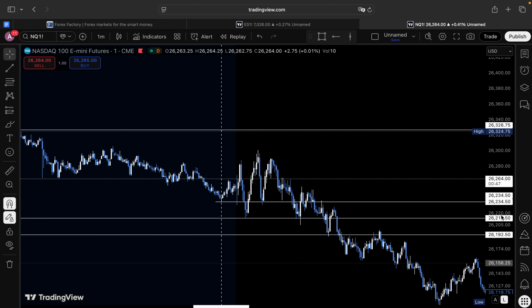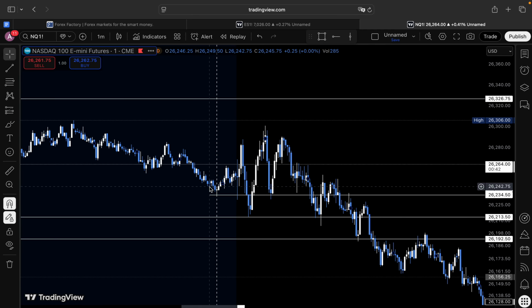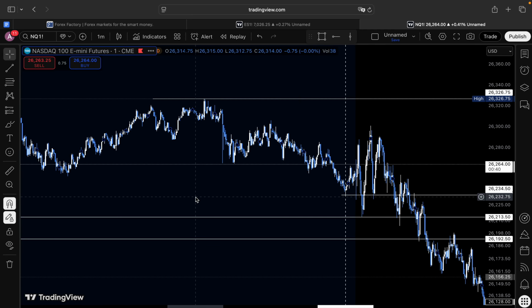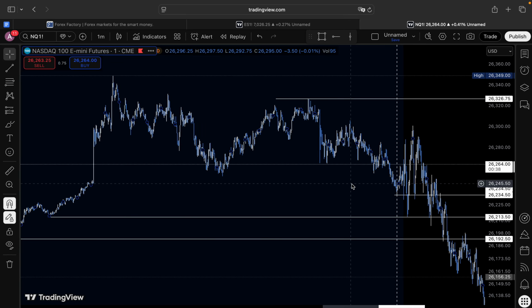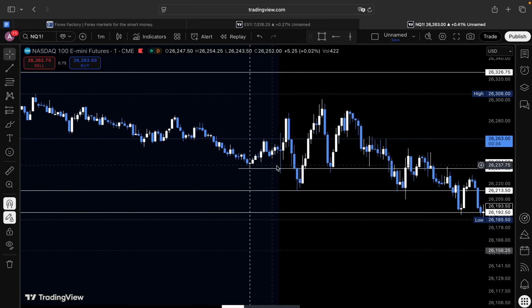The reasoning why I didn't take a trade on NQ was because we were bullish on both time frames, right? So we're waiting for a 5-minute sweep of liquidity within a 5-minute, 15-minute imbalance, which we did have one over here. But in the motion that we did sweep these 15-minute lows here, we wanted to wait for a 5-minute break of structure, right? Keep in mind that it's already 6:42 over here. It's probably like 6:50 at this point.